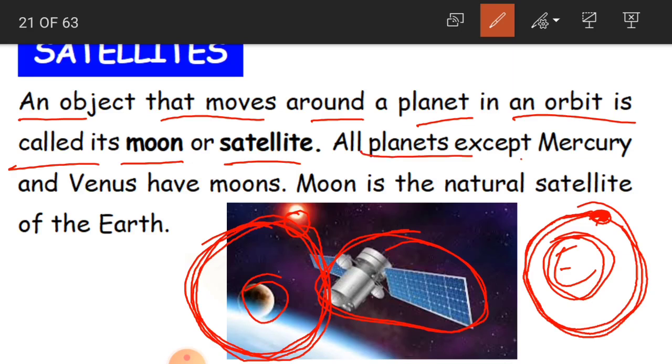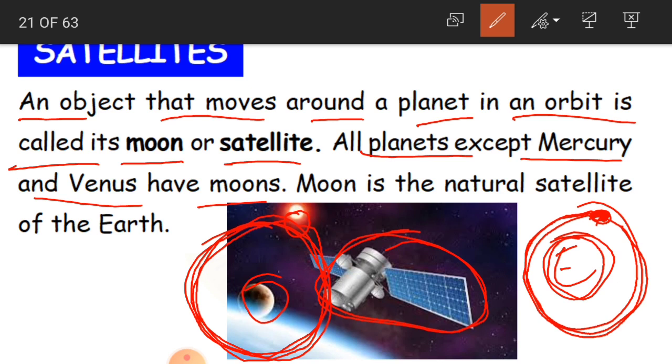All planets except Mercury and Venus have moons. So how many planets do we have, children? We have 8 planets, and except Mercury and Venus, all the others have moons. Earth has only one moon, and we have already learnt that Uranus, Jupiter and Saturn have around 67, 62, 21, so many moons.